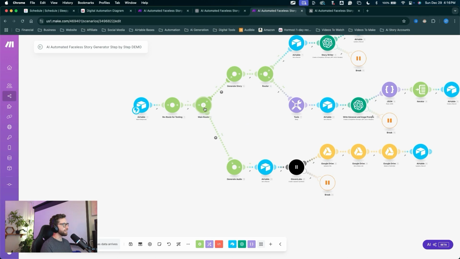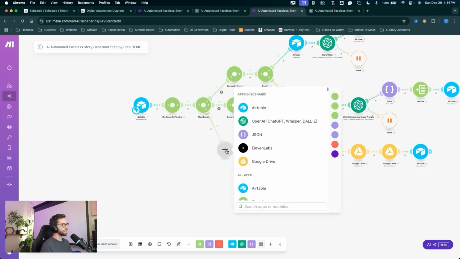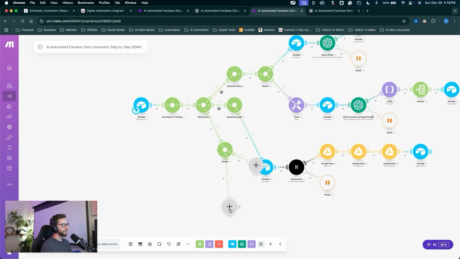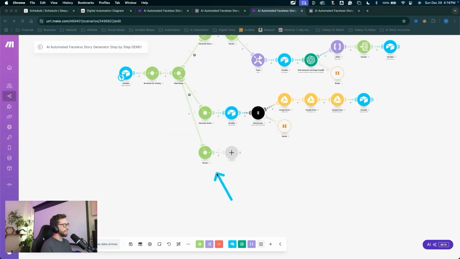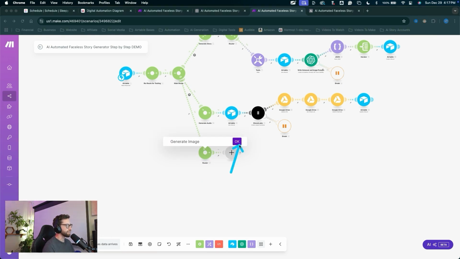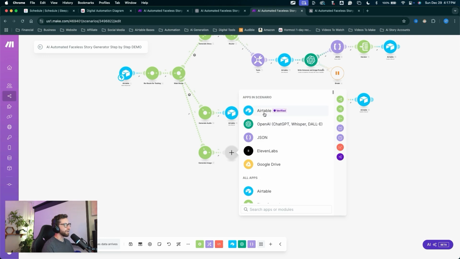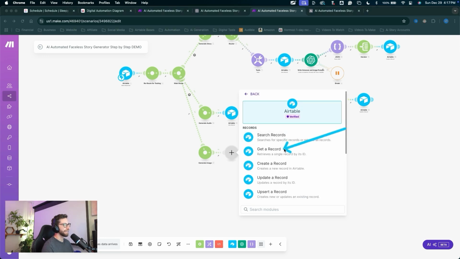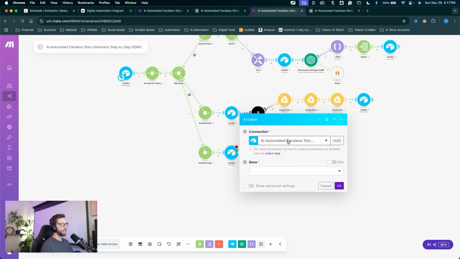I'll click on the main route. That'll create another module. I'll click on the big plus to add a module. I'll add a router. I'll grab one of these modules and delete it. Come down to the auto align button, hit that, and right click on this router to rename it, generate image. Click OK. Click the plus to create a new module. This will be Airtable get a record. Let's choose our same connection. Grab that same connection. Let's choose the base.